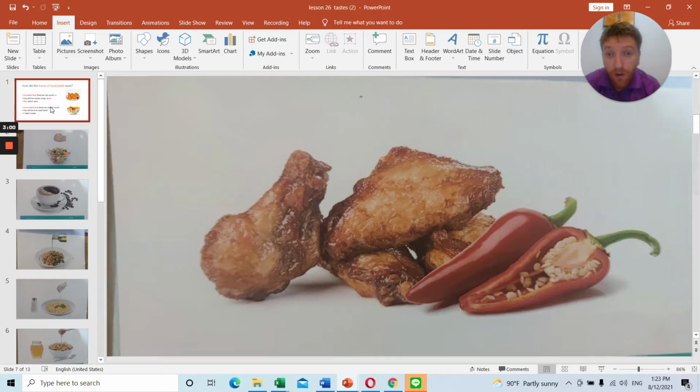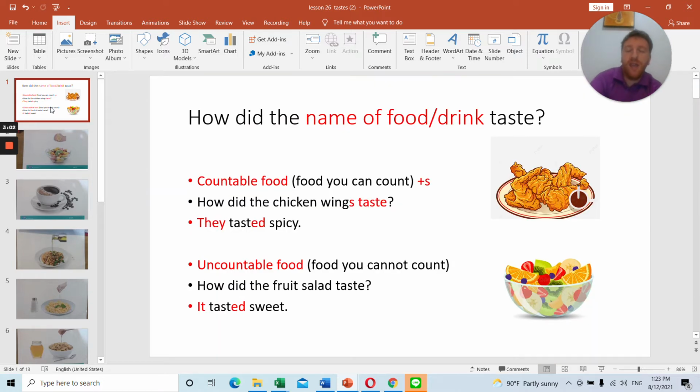So if you remember the question that we are going to learn today, we're going to talk about countable and uncountable. So how did the name of the food or drink taste? You can see here, how did the chicken wings taste, and how did the fruit salad taste? Now, as I said, a countable noun is food that you can count. Usually you add an S. And when we talk about a countable noun, we use they.